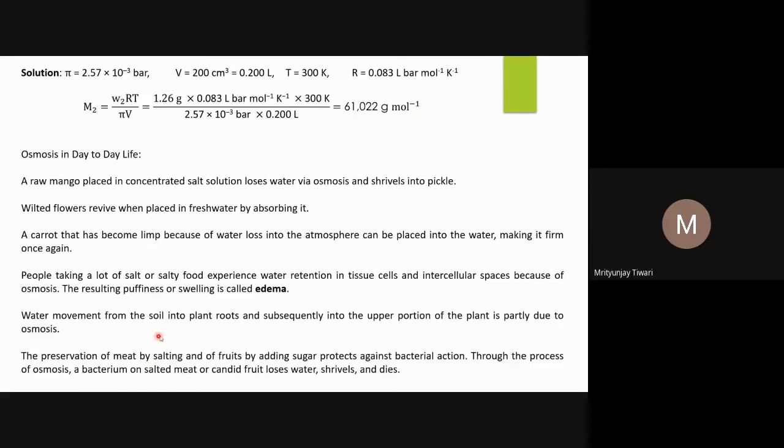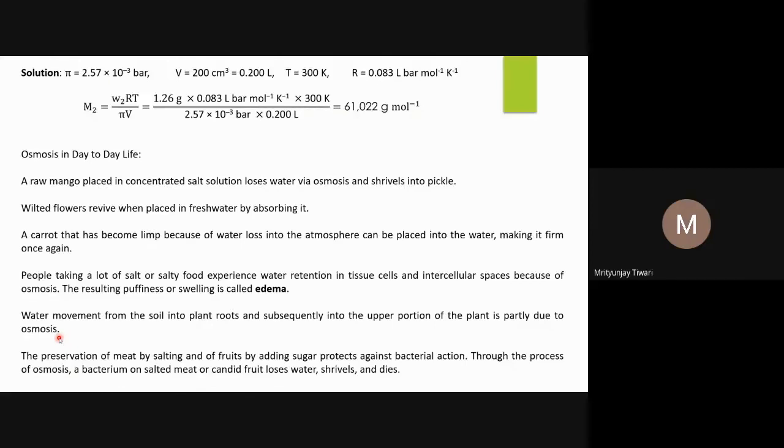Water movement from the soil into the plant roots and subsequently into upper portions of the plant is partly due to osmosis. So what happens? All the plants have, at the tip of their roots, as you might have seen, root hairs.